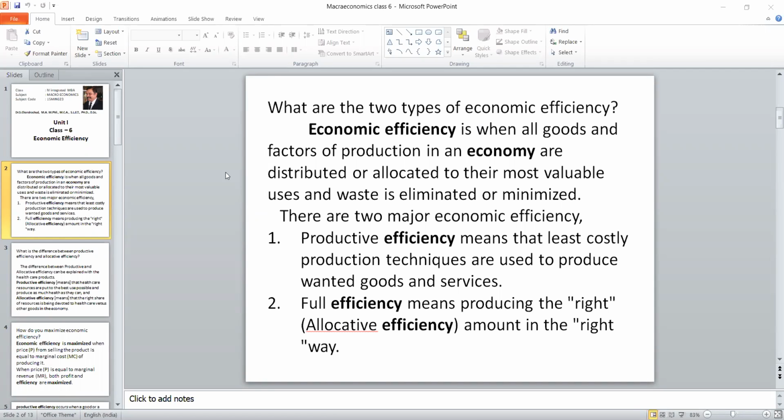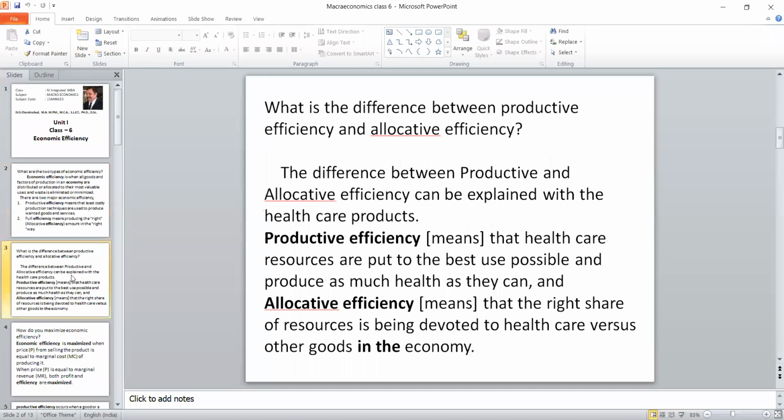Then the other question that is always asked is: what is the difference between productive efficiency and allocative efficiency? We should know about this. We have to explain this particular economic efficiency with some example. In this particular slide, I have given an example with a health product. So the difference between productive and allocative efficiency can be explained with a health product.